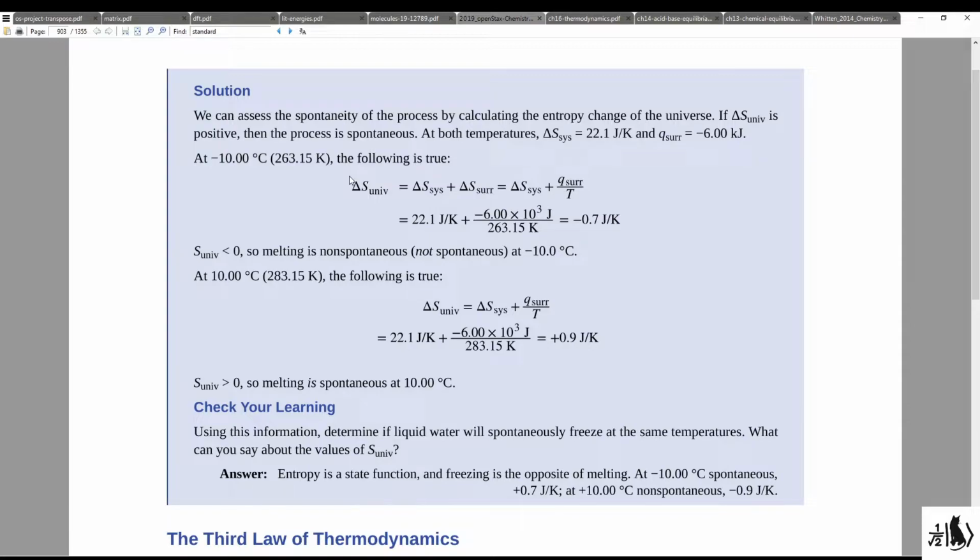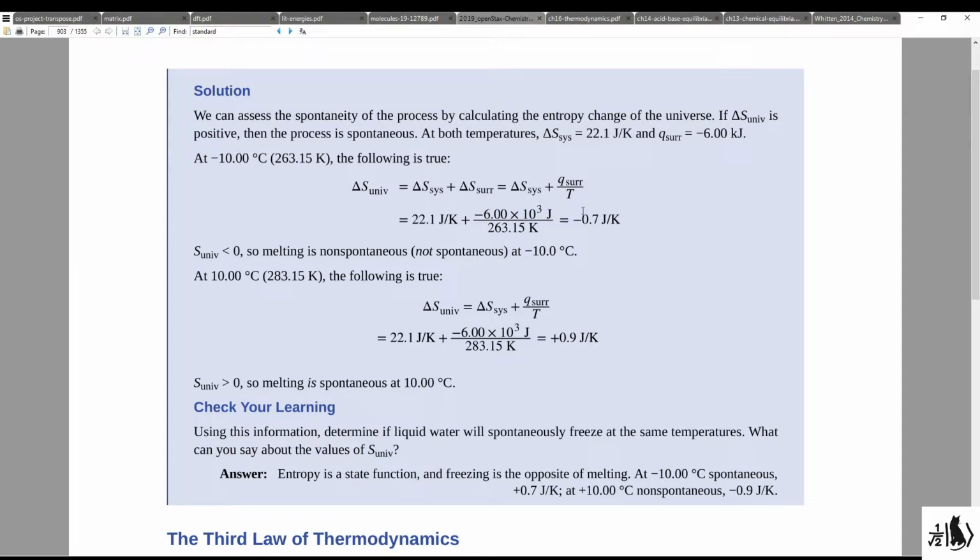Here we see our equation up above once again, where we try to determine the entropy change of the universe. We go ahead and plug in our entropy of the system right here, 22.1. And then for delta S of the surroundings, we're going to consider the q, or heat of surroundings, divided by the temperature. And that's what we plug in here. And notice that the heat is given in joules to keep our units consistent.